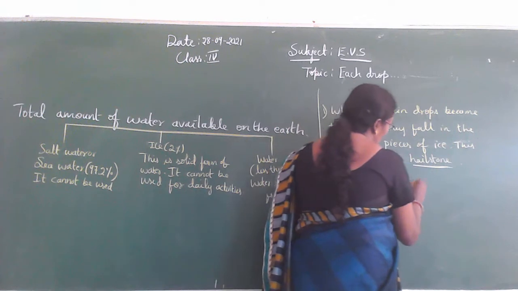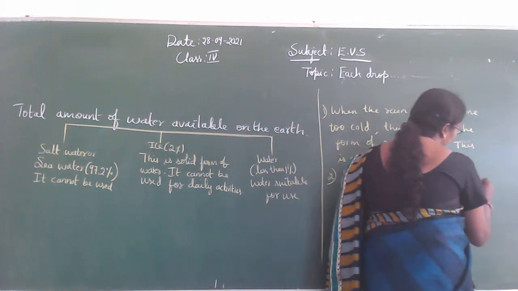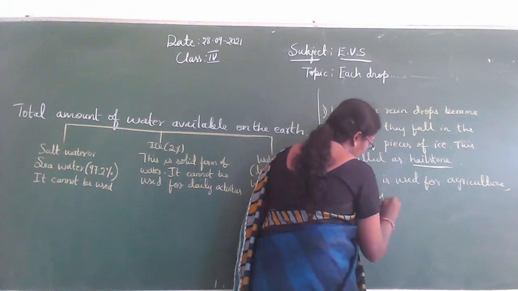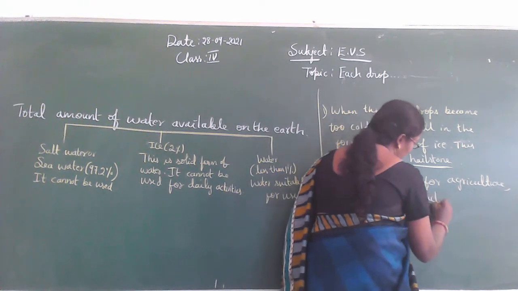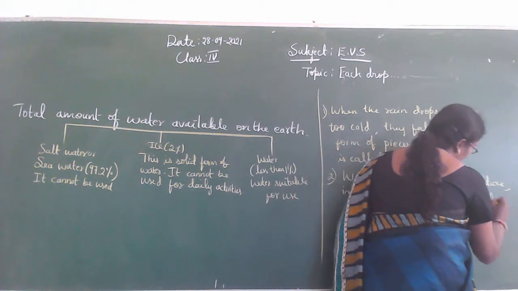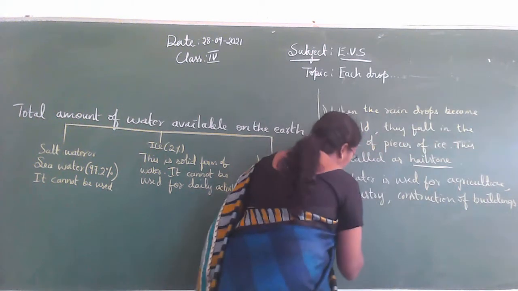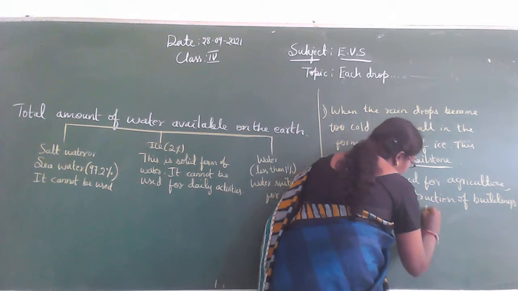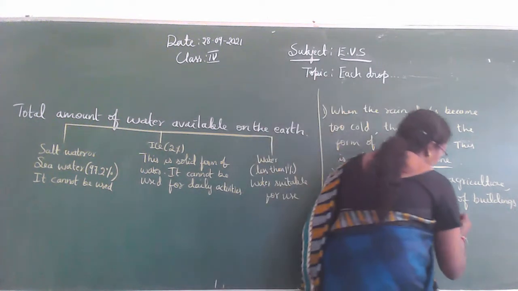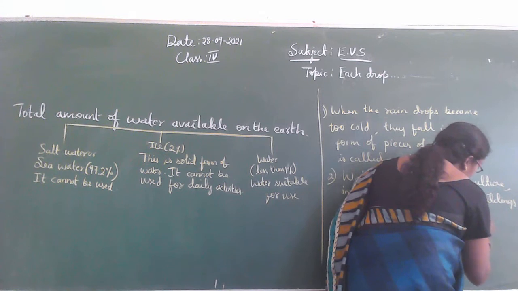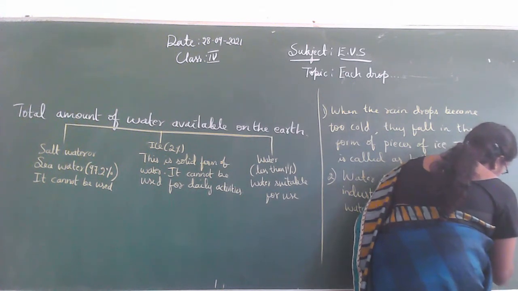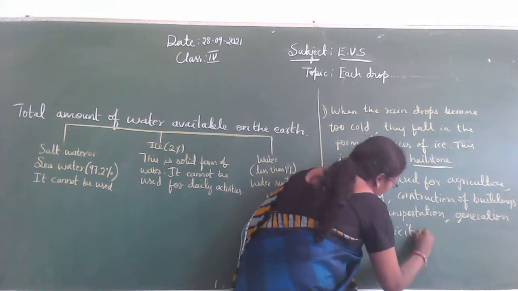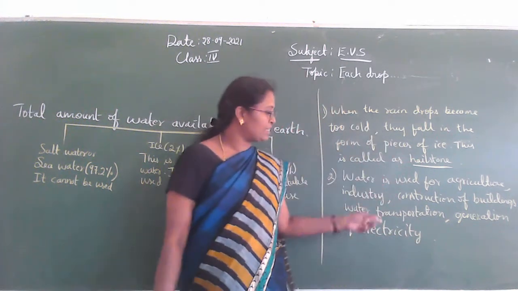Water is used for agriculture and then industries, construction of buildings, then water transportation, and to generate electricity. We use the water for all these purposes.